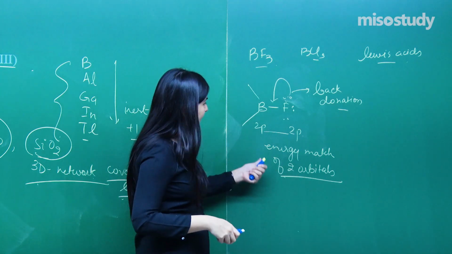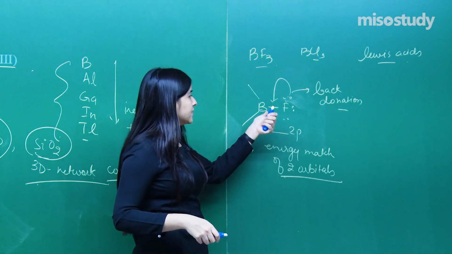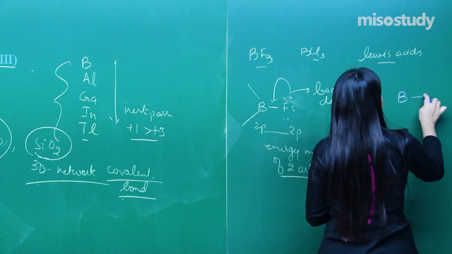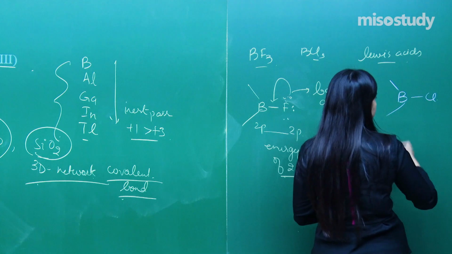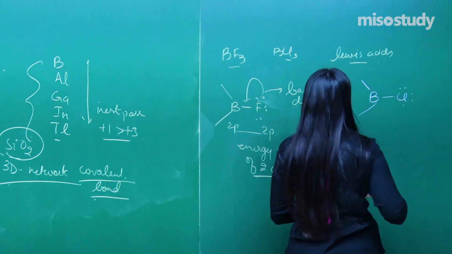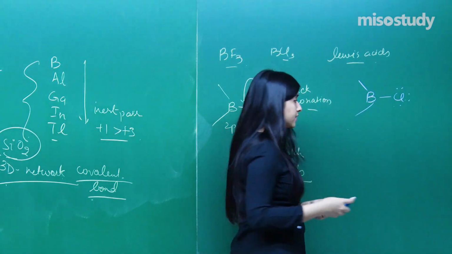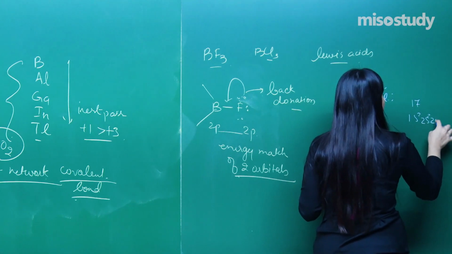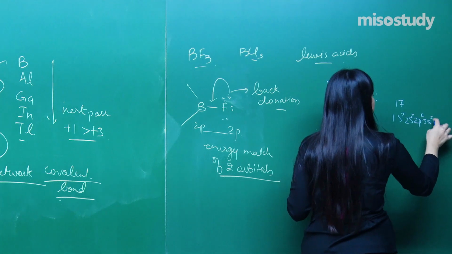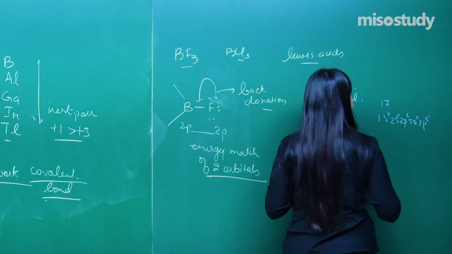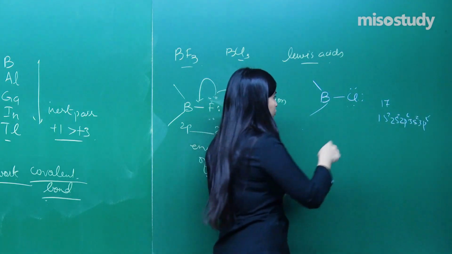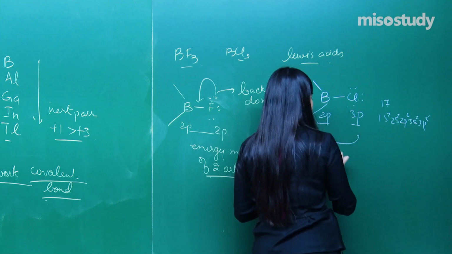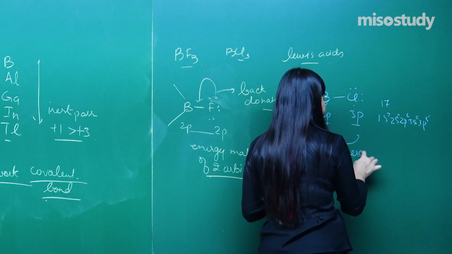So that is why this has less deficiency. But if you see over here in BCl3, although it has lone pairs of electrons, the orbitals are different. Chlorine is 17: 1s2, 2s2, 2p6, 3s2, 3p5. So this is 3p, this is 2p. No energy match.